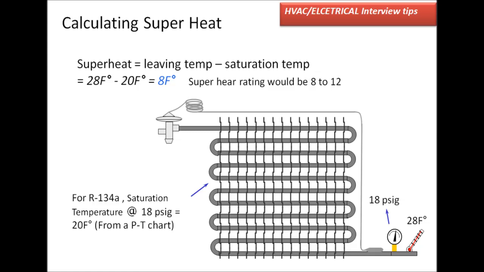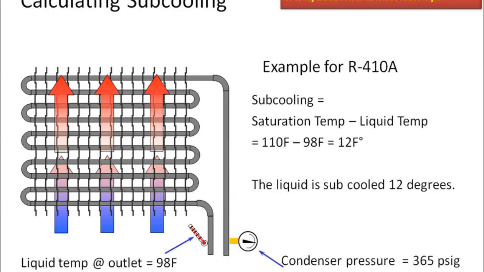And leaving temperature, we measure from the end of the pipeline. Let's consider we measured 28 F degrees. If leaving temp is 28 F degrees and the saturation temp is 20 F degrees, then the superheat is the difference of these two temperatures, that is 8 F degrees. Note, the superheat rating would be 8 to 12 F degrees.